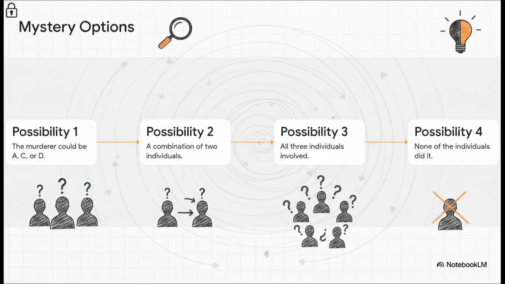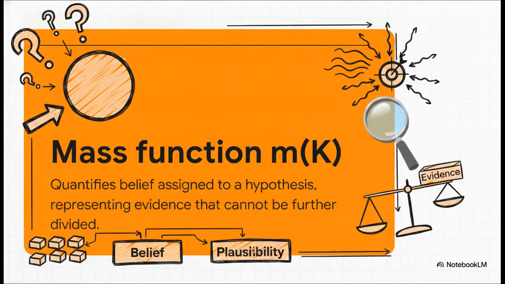Using Dempster-Shafer theory, it doesn't just jump to one conclusion. It explores mutually exclusive possibilities. Step 1, maybe it was A, C, or D acting alone. Step 2, maybe it was a duo, right? Like A and C together. Step 3, all 3 were in on it. Or step 4, none of them did it and it was some crazy elaborate trap. The whole point is, this theory lets the system hold all these clashing pieces of evidence in its head at the exact same time.